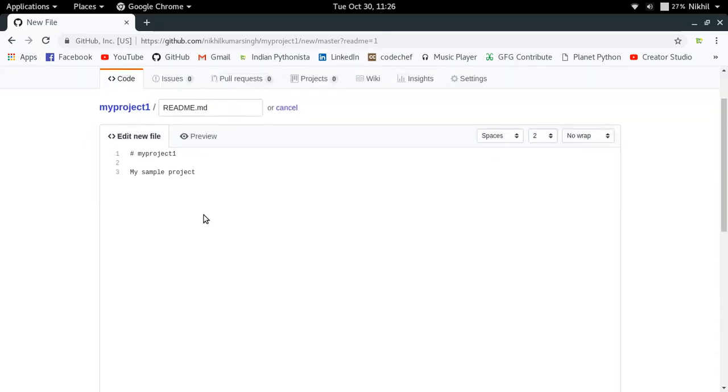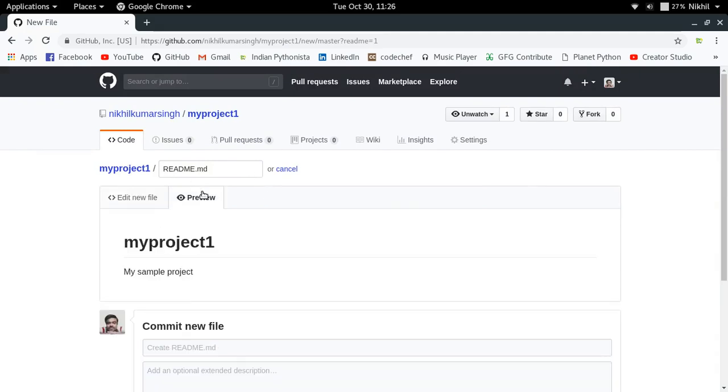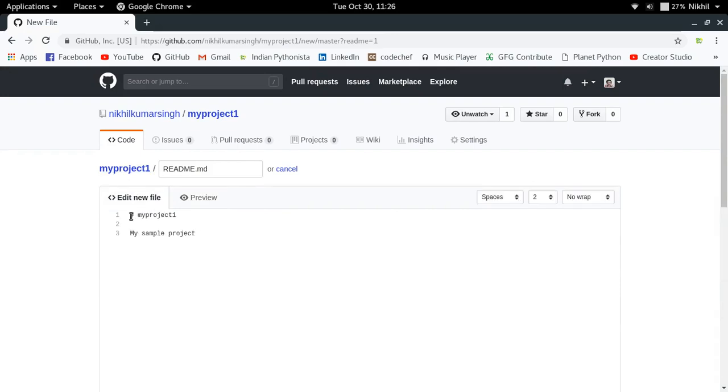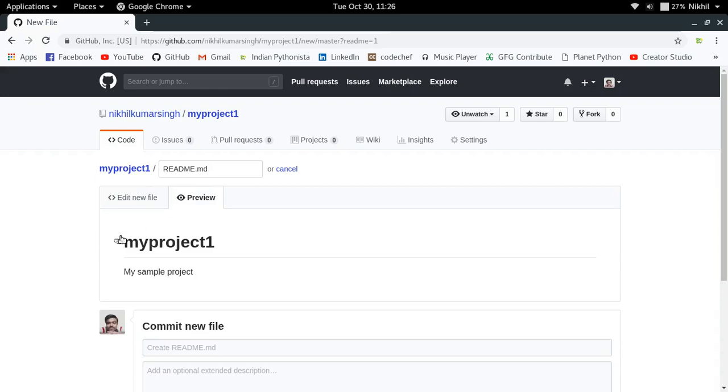So this is my readme, and I can also see the preview of how it would look like. Look at that, it would look like this. There is a hash there which means that it is h1 tag of the HTML actually. So it is being shown in a bit large font here, right?